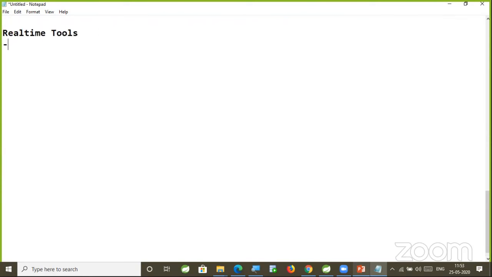The most important part of our real-time project development is real-time tools. A software engineer can stay without food for 1 day, that is possible. But a software engineer cannot do work in the company without using a real-time tool for 1 day. That much important. Without food we can live for 1 day, but without using any software tool in project development, a software developer cannot complete his day. So our life will be tightly coupled with real-time tools. Every day, every hour, we are going to work with real-time tools in the project.